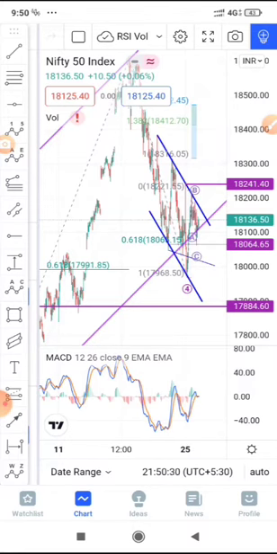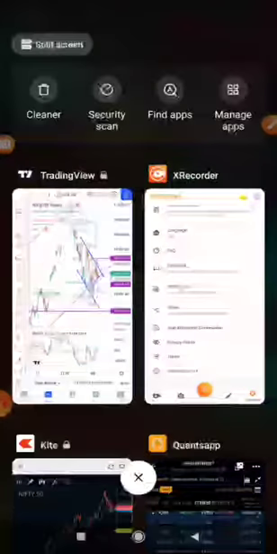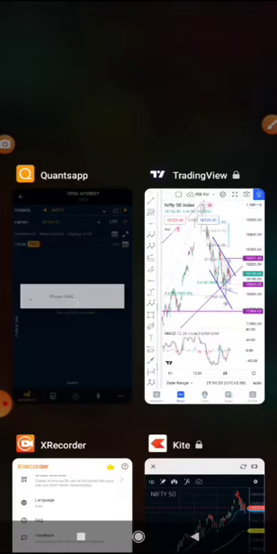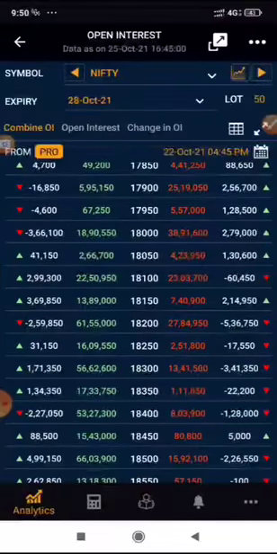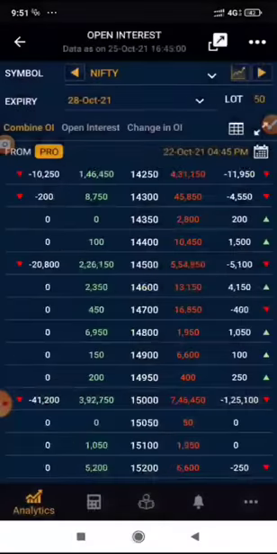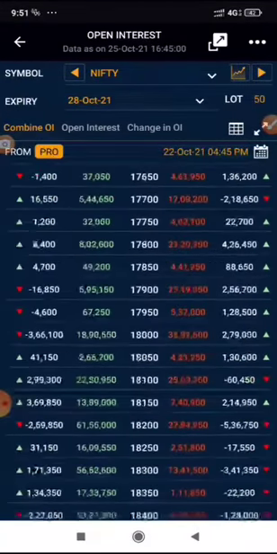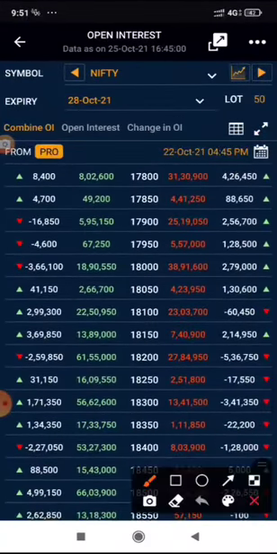So now let's check the option data for the Nifty. When you see this, you would clearly see that for the monthly expiry, we have 18,000 as a major support, where there is the highest number of put writers.